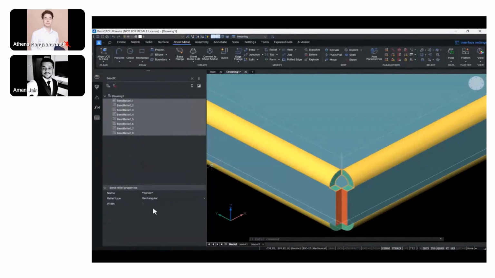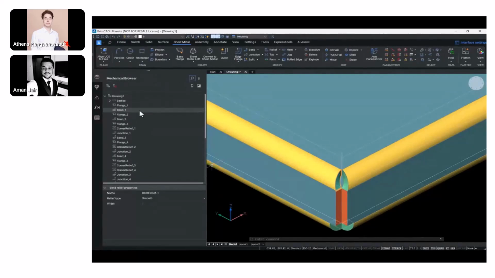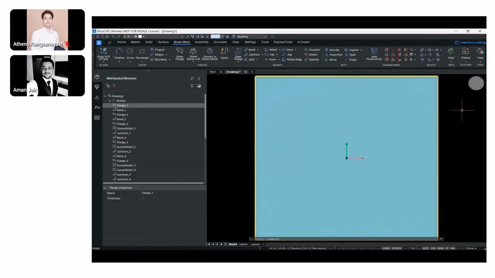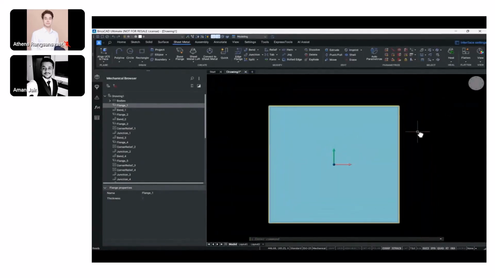So let's say I select all these bend reliefs and from rectangle, we make it smooth. We see the gaps have been closed to a minimalistic value. And of course, these values could be changed at a later stage as well. This is currently using the global value that had been defined along with the sheet metal parameters when we created the base. But this could be an absolute value, and we can change those values manually as well.